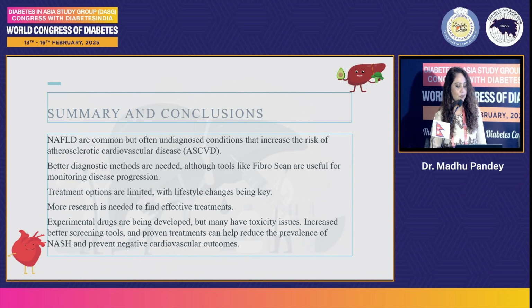So the conclusions: NAFLD is a largely undiagnosed condition that increases the risk of atherosclerosis and diabetes, and better diagnostic methods are needed. Although FibroScan is useful for monitoring disease progression, treatment options are limited, with lifestyle change being the key. More research is needed to find effective treatment. Experimental drugs are being developed, but many have toxicity issues. Better screening tools and proven treatment can help reduce the prevalence of NASH and prevent negative cardiovascular outcomes. Thank you.